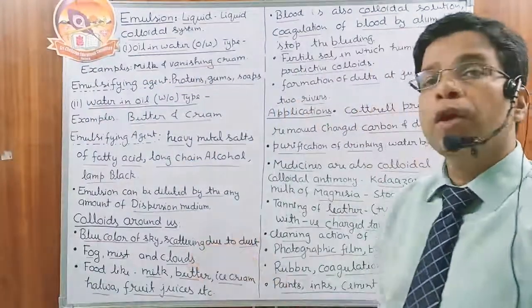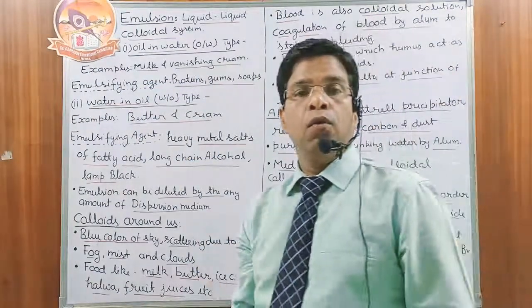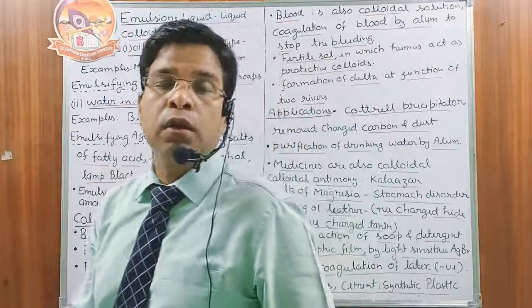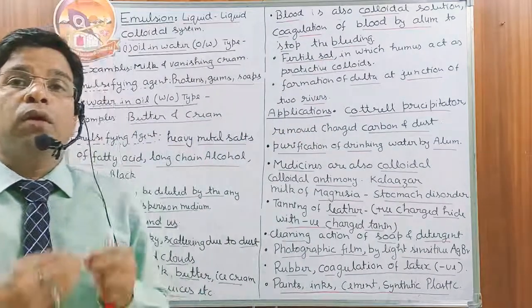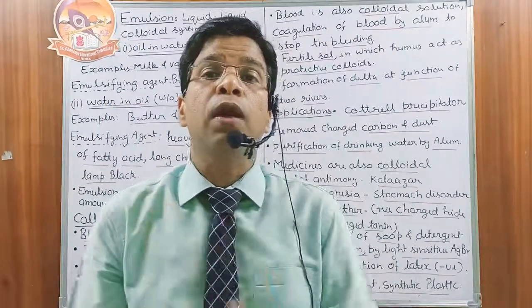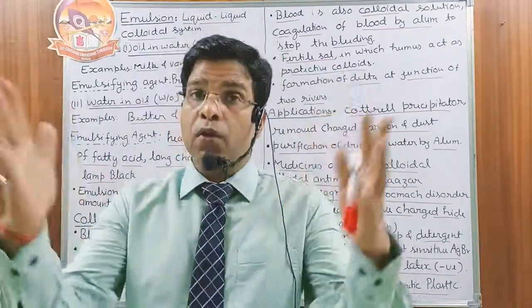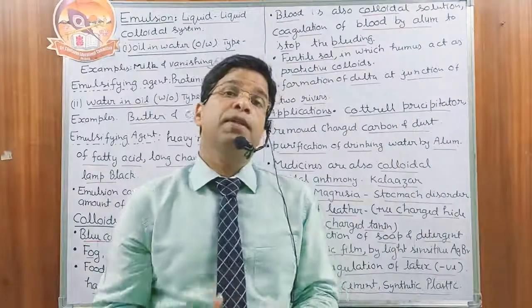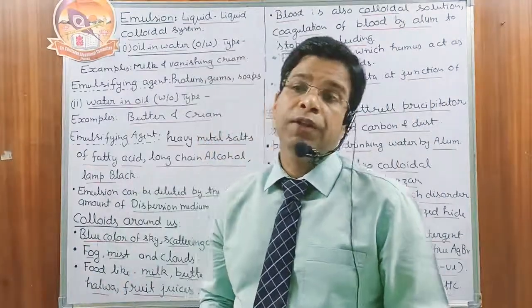Then next, fog, mist, cloud. What are those? Those are aerosols. In the fog, water droplets are suspended in the air and they are present in the colloidal range. So fog and clouds which we see are present in the colloidal range.